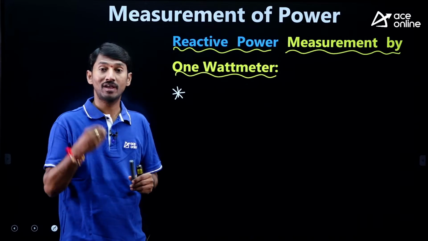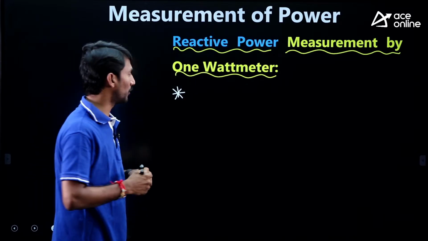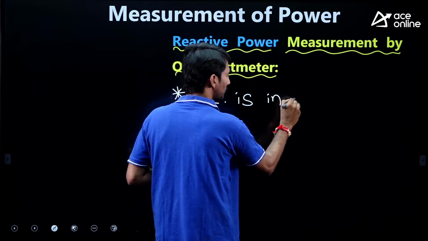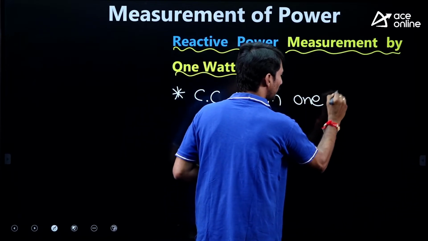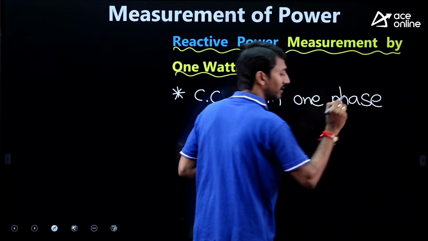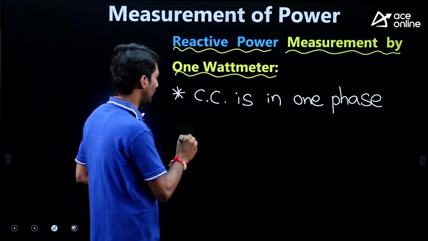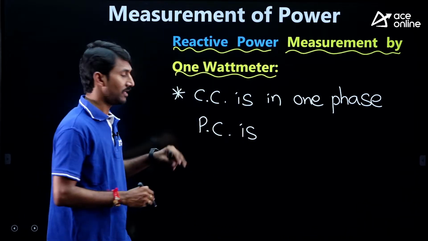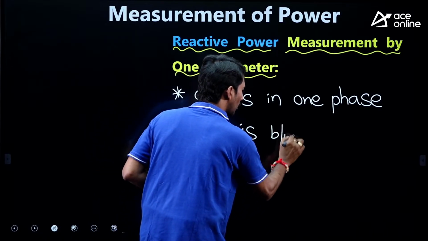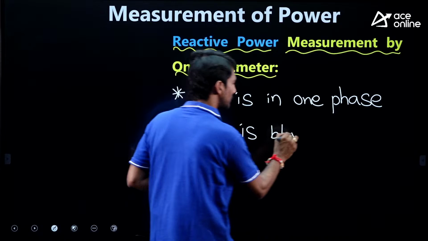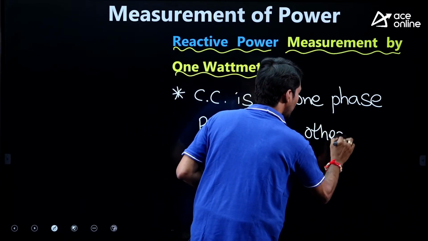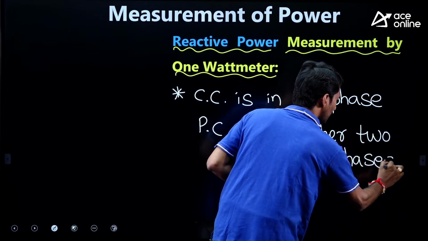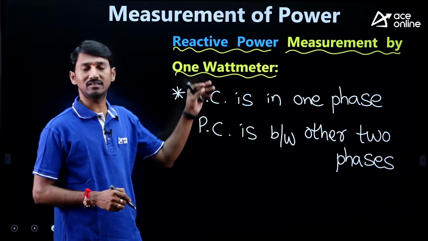Sir, in order to get the reactive power with 1 wattmeter, how do we have to connect the wattmeter in the circuit? You know, the current coil is in one phase. Current coil must be connected in one phase, and the potential coil is between the other two phases. Potential coil is between the other two phases. So in this special connection, we can measure the reactive power.